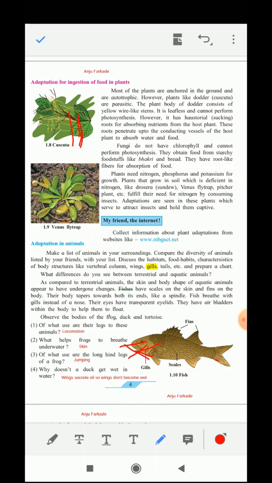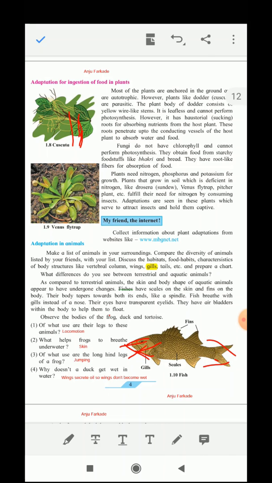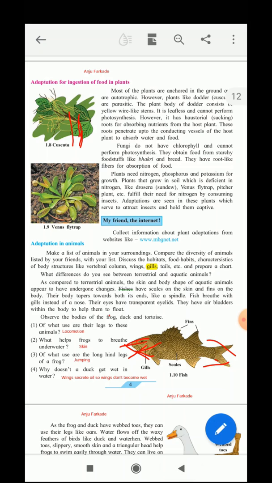Here you can see tapers on both the sides, so it makes it easier for them to swim into the water. Also, they have air bladders inside the body to help them to float in water. Now their eyelids are transparent. So even if they are closed, here eyelids are closed, the eyes will not be affected by the water, and also they can see with the transparent eyelids.